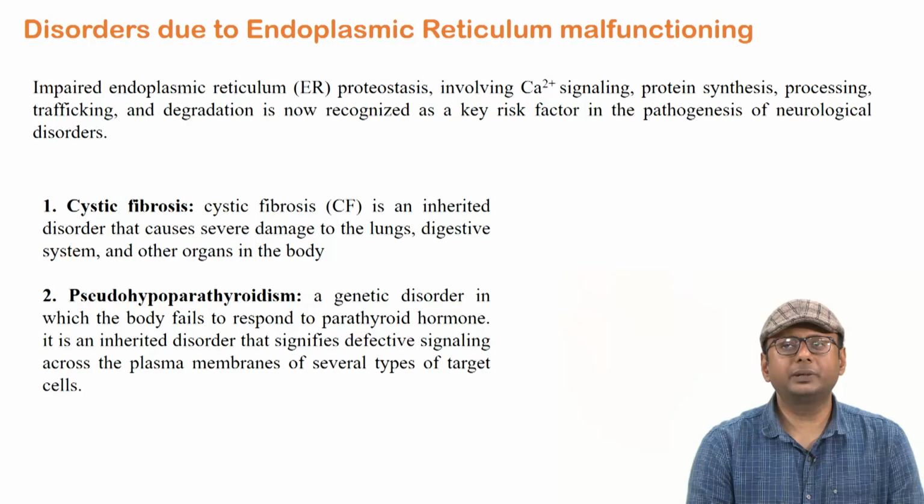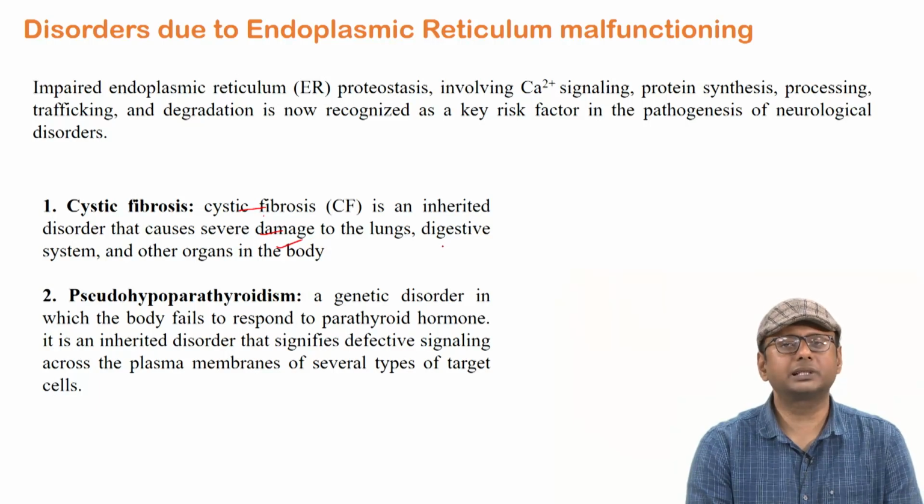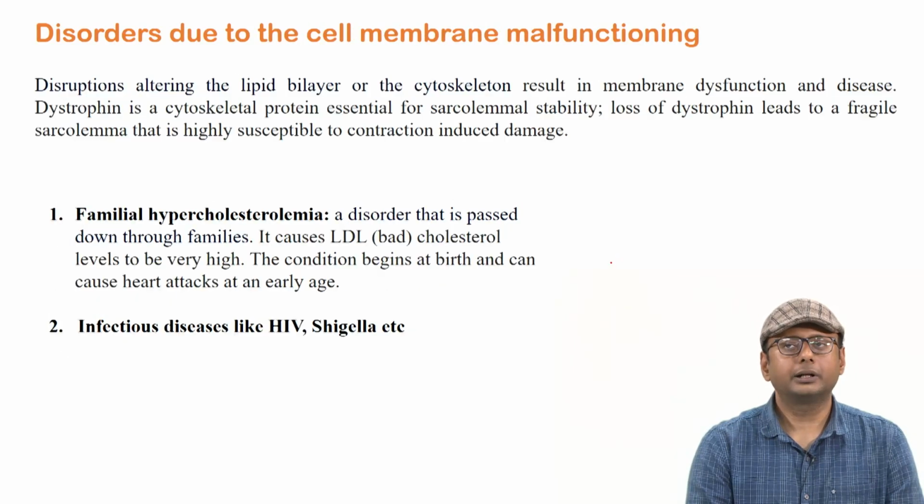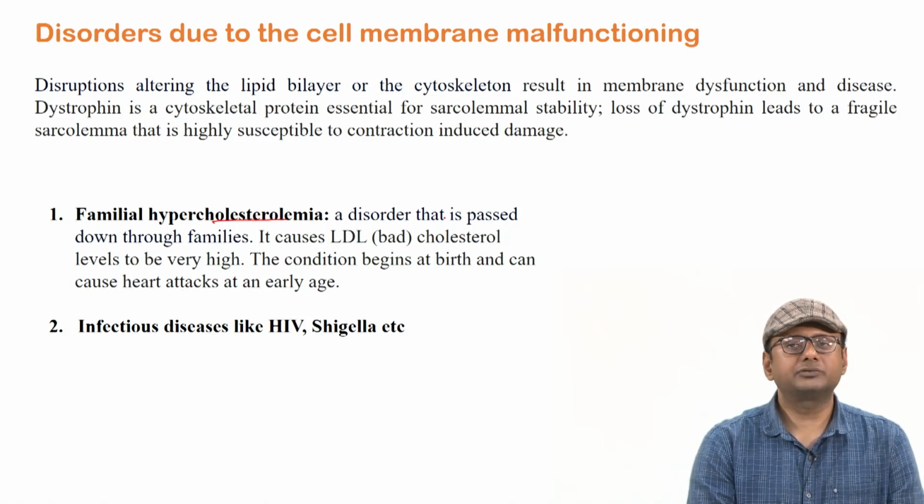Okay. So endoplasmic reticulum related malfunctioning can cause cystic fibrosis. This can hamper our lungs mostly, and sometimes the digestive organs. Then other diseases can also happen. Cell membrane related malfunctioning can also happen. Different types of dysfunction can cause irregular development or use of cholesterol. So in cases of this type of dysregulation, the bad cholesterol level can go high in the body.